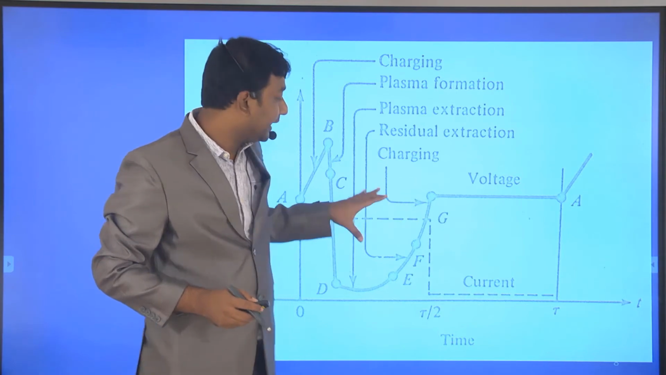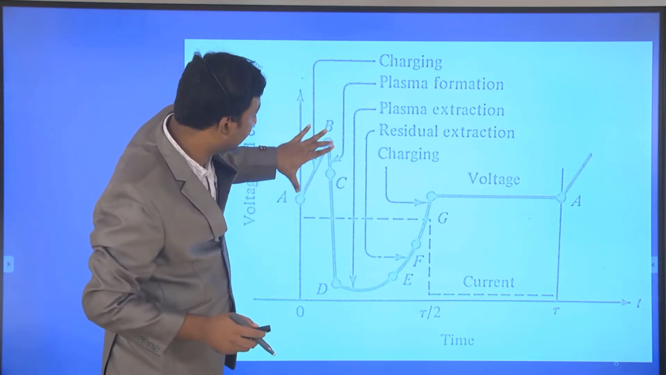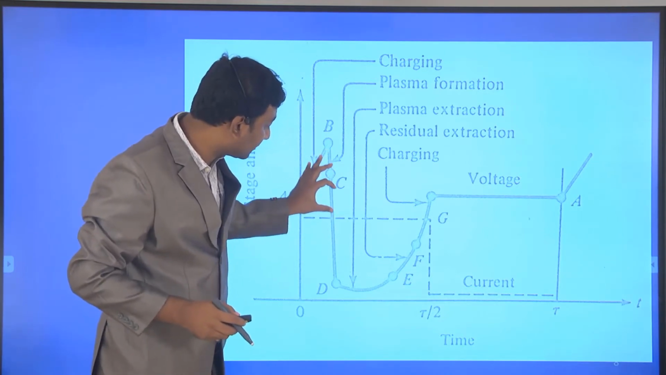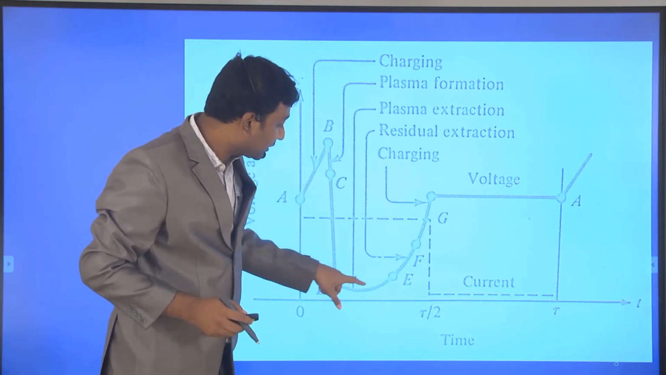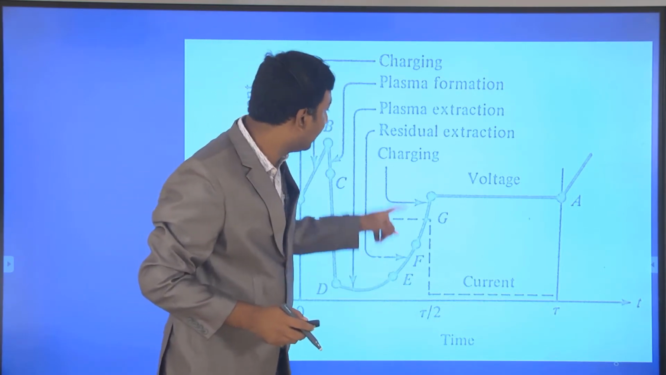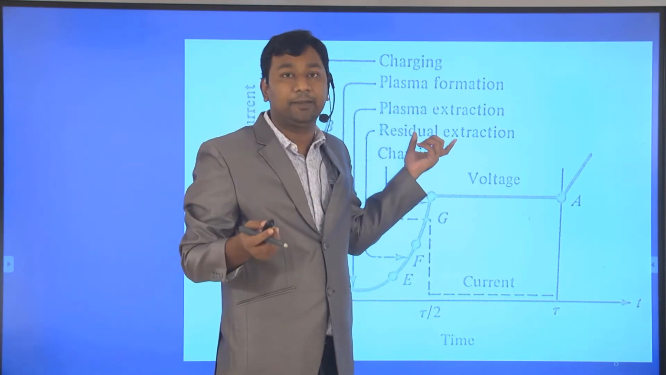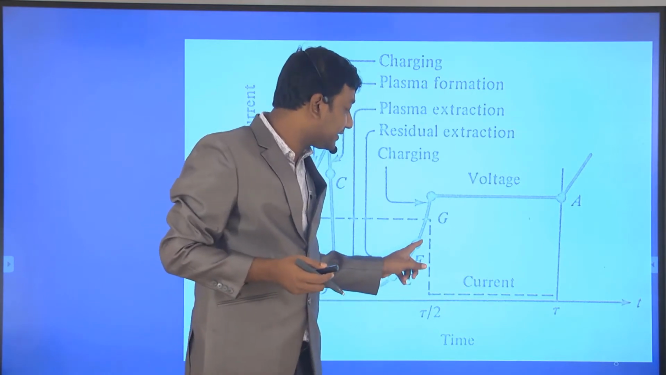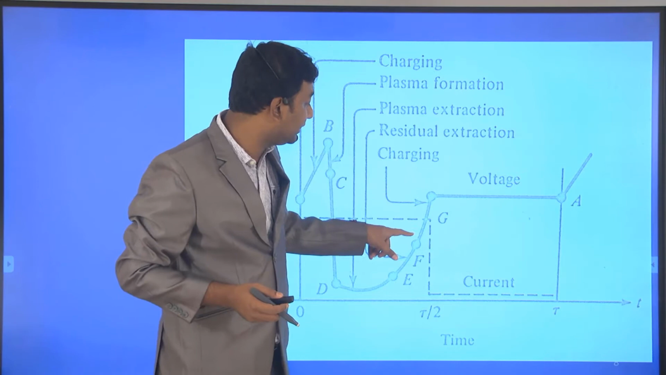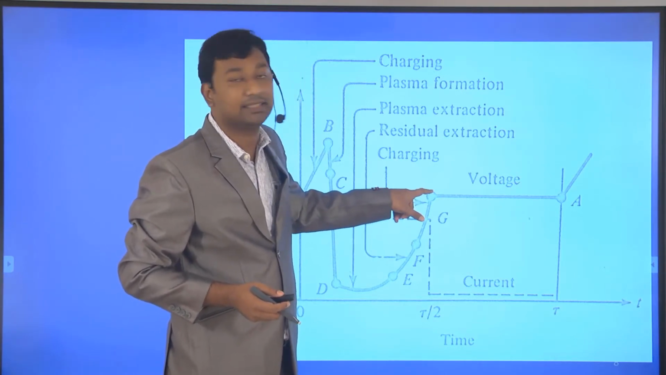So first is charging, then plasma formation, then plasma extraction. Due to the plasma extraction, the voltage increases somewhat. Again from E to F, whatever residual remains is removed, and again the voltage increases. Here nothing is left, and due to this, the voltage increases again.